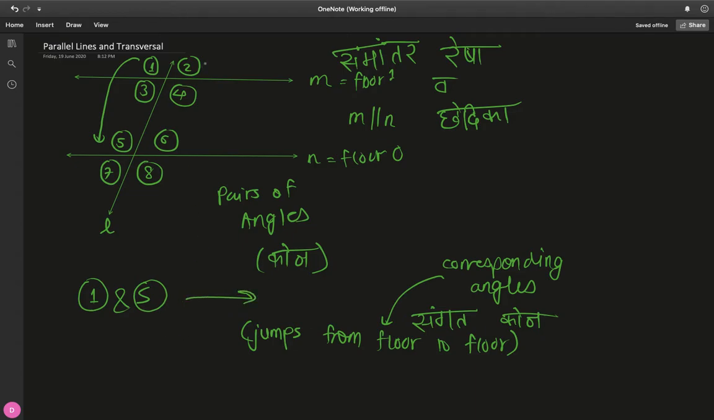Okay, let's look at 2 now. What's the corresponding angle of 2? Well, again, make a jump from floor 1 to 0. You end up at 6. So 2 and 6 are corresponding angles.